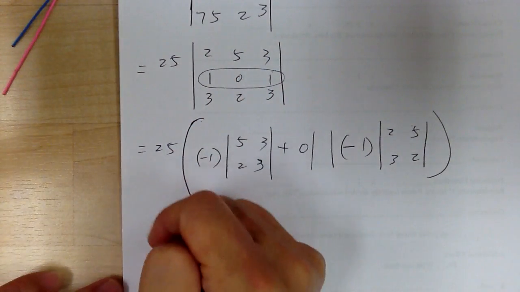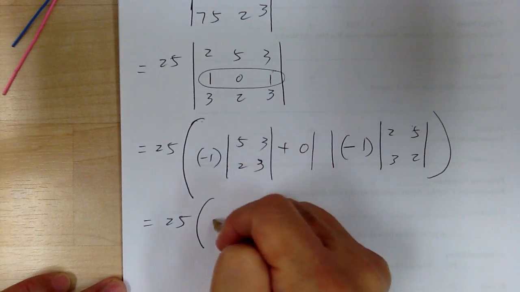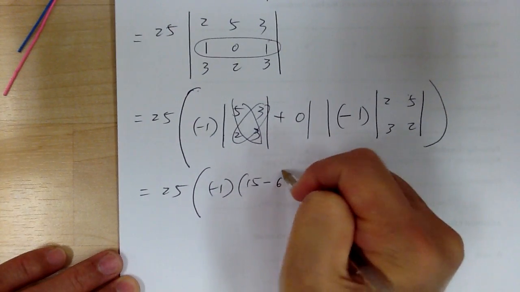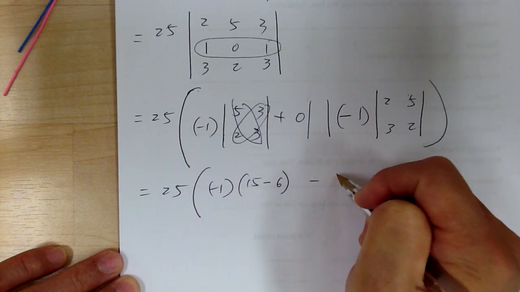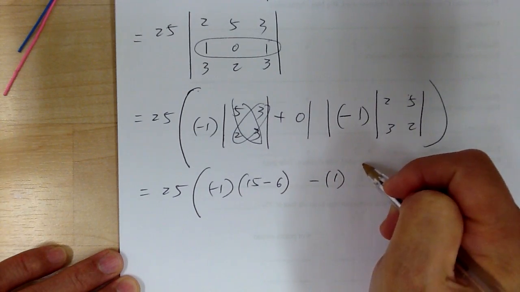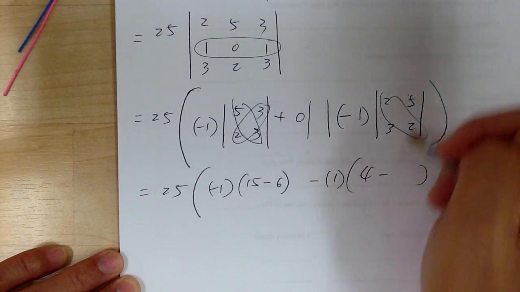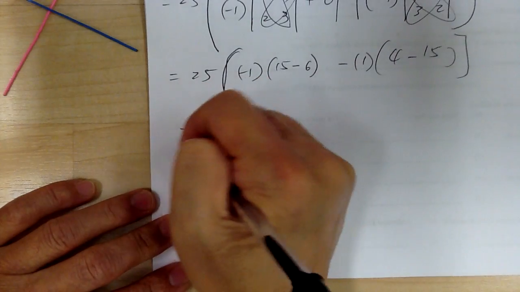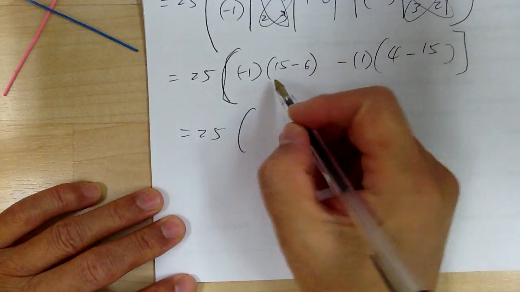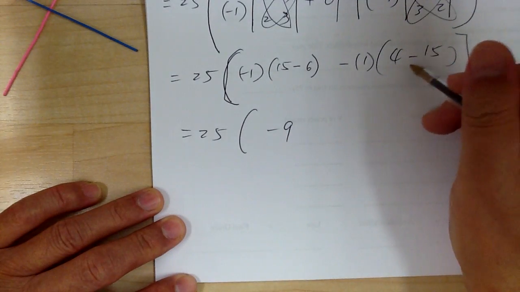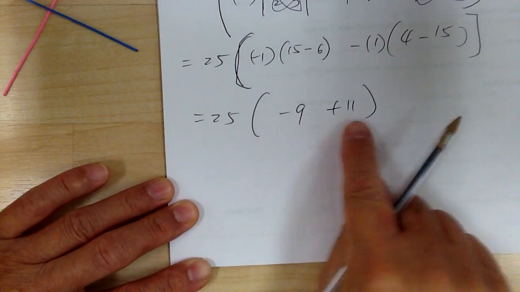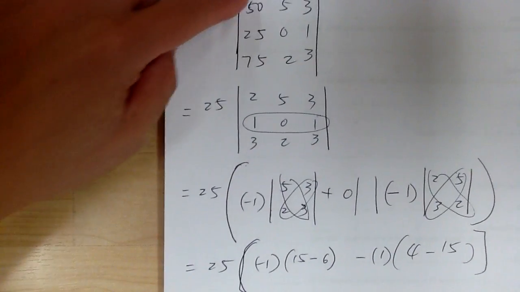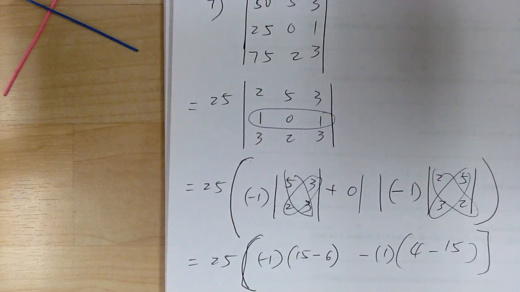So now we're ready to evaluate. This is equal to 25 times negative 1 times, so this would be 15 minus 6, minus 1 times 4 minus 15. So this will equal to 25 times, this would be 9, so negative 9, and this is negative 11, so plus 11. So this will give you 2 times 25, which gives you 50. And that's it. So again, you can factor out the number to make it a little bit easier to evaluate.